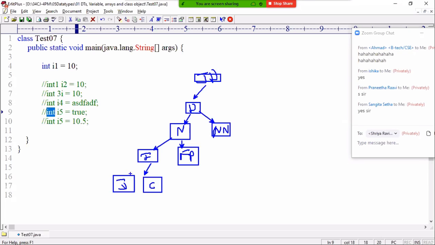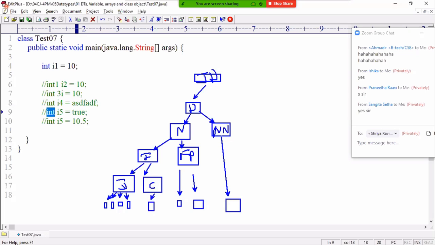For integer we have 4 data types, for character 1 data type. Under floating point we have 2 data types. And under non-numeric we have only 1 data type.